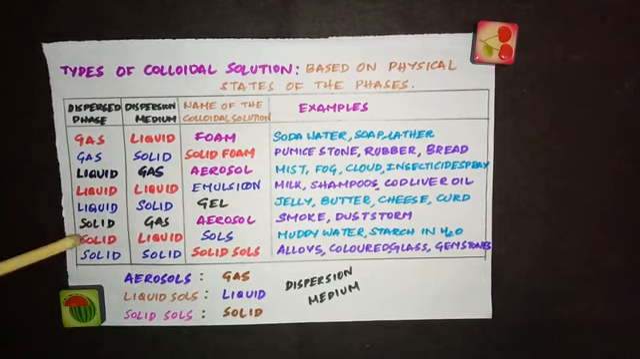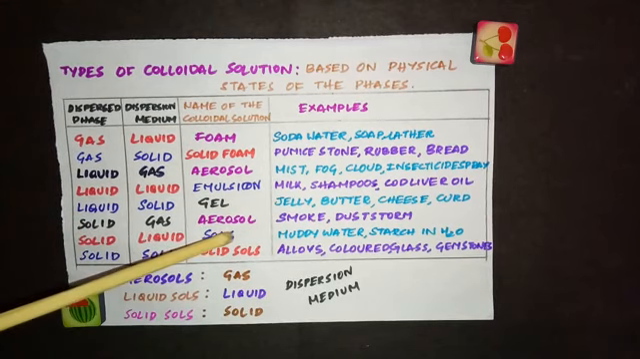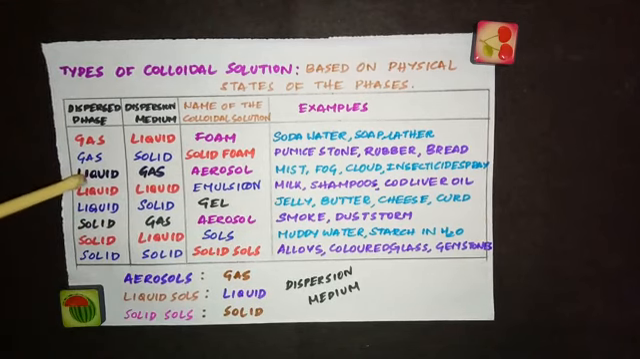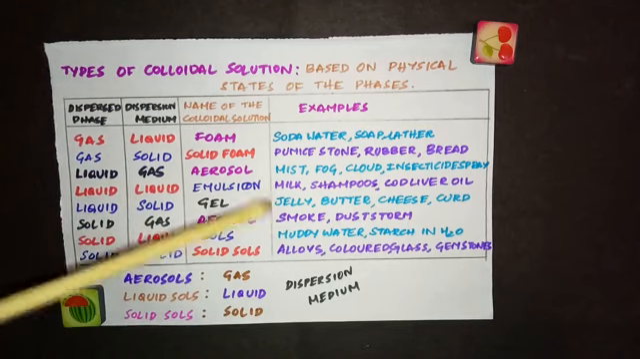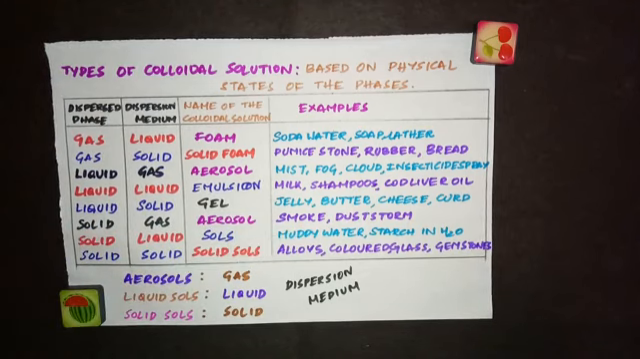The next one, solid dispersed in gas. It is also called aerosol. We call this liquid aerosol. This is solid aerosol. And the examples are smoke and dust storm. When there is a storm mixed with dust, then that is an example of solid aerosol.